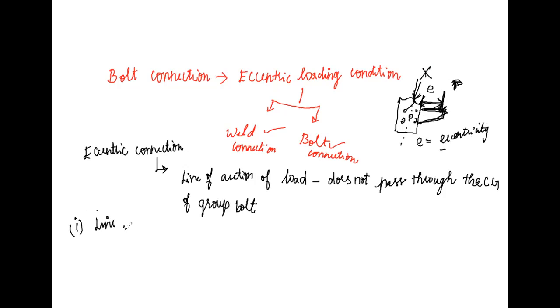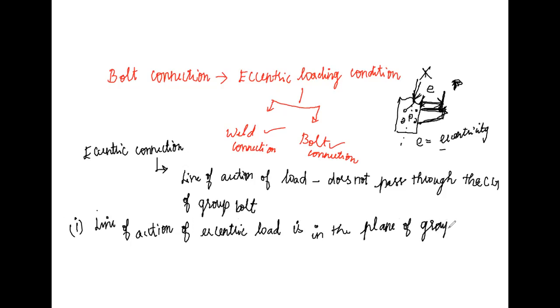First one: the line of action of eccentric load is in the plane of group of bolt. In this first connection, the line of action of eccentric load is in the plane of the group of bolt. In this condition we know the number of bolts.